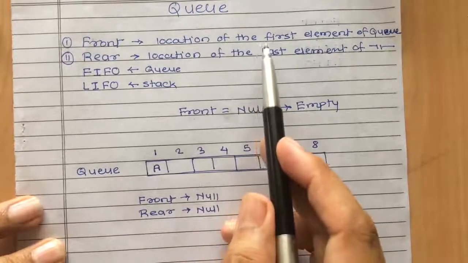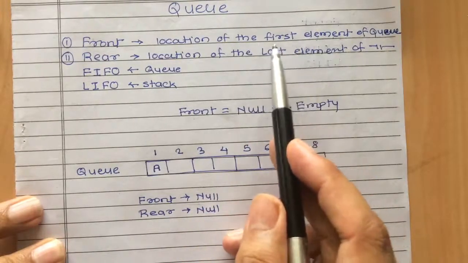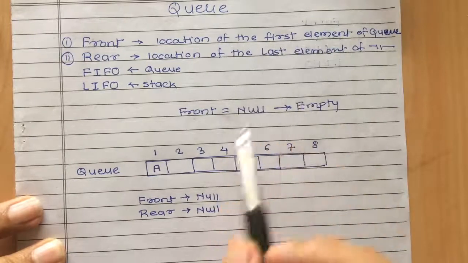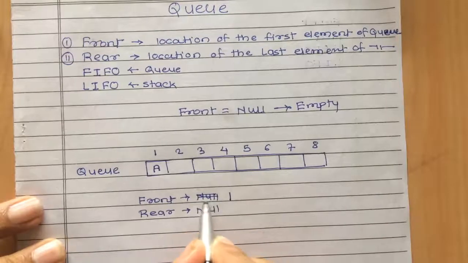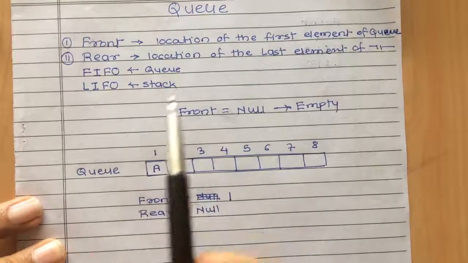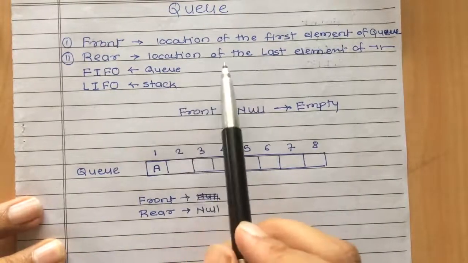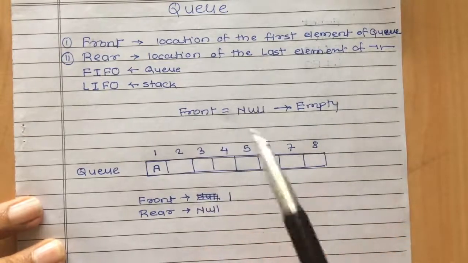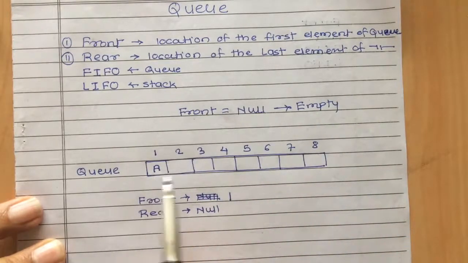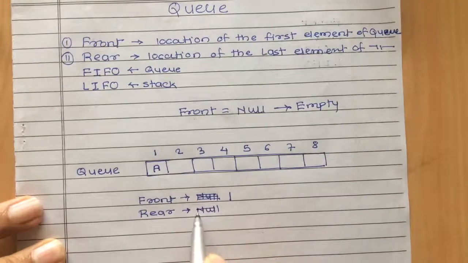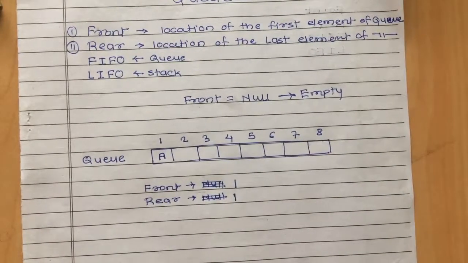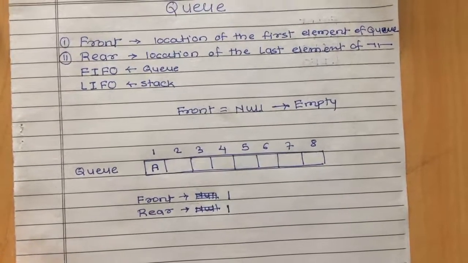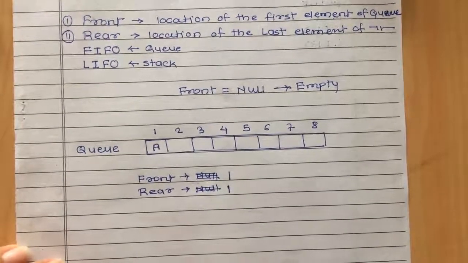Because front holds the address or location of the first element, and the first element is present at the first location, I will set front equal to 1. Rear holds the location of the last element of the queue. There is only one element present, so front and rear will point to the same location. So in this case my front is equal to 1 and rear is also equal to 1. I hope you understand this basic concept.